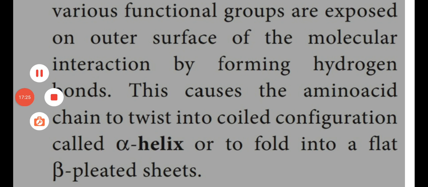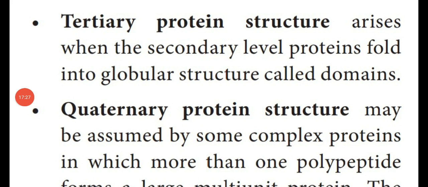We already saw that. The next one, tertiary protein structure, arises when the secondary-level beta-pleated sheet and alpha helix structures fold into globular structures called domains. That structure is called tertiary protein structure.